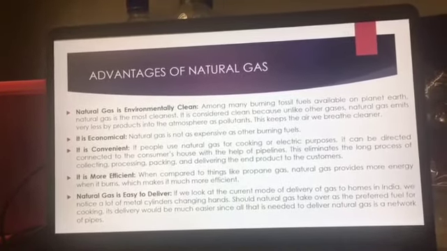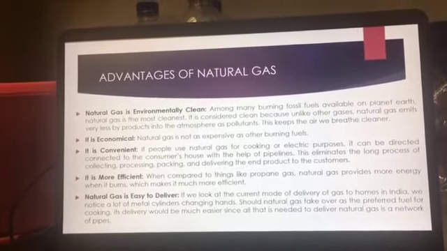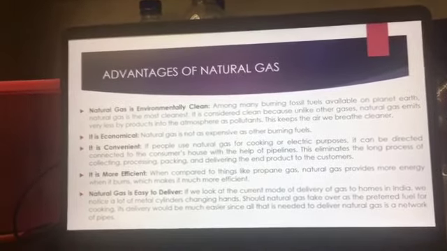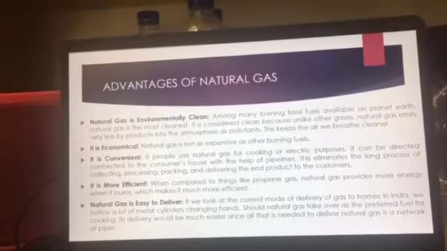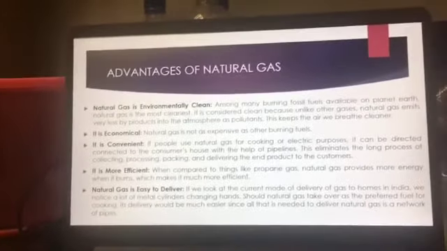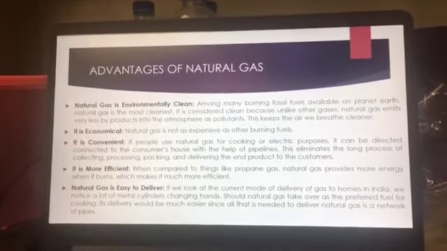Natural gas is easy to deliver. If we look at the current mode of delivering gas to homes in India, we notice a lot of metal cylinders changing hands. Should natural gas take over as the preferred fuel for cooking, its delivery will be much easier since all that is needed to deliver natural gas is a network of pipes.